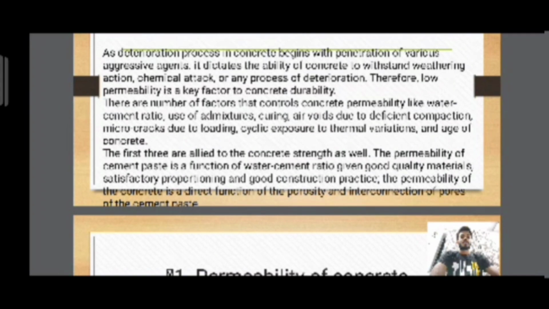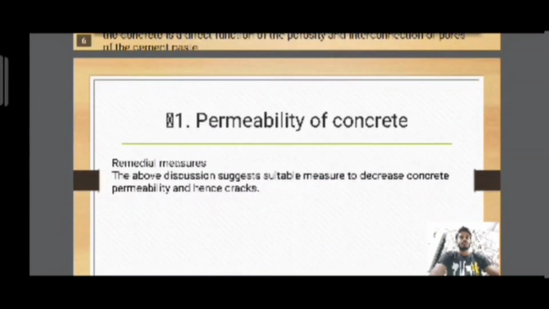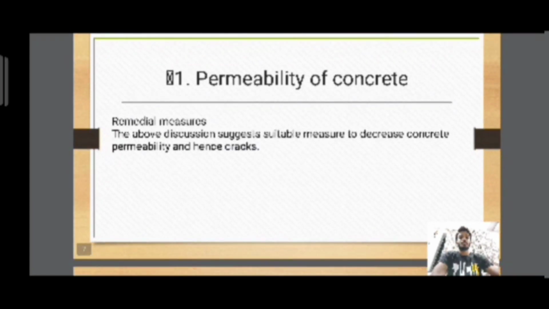The permeability of cement paste is a function of water-cement ratio, given good quality material, satisfactory proportioning, and good construction practice. The permeability of the concrete is a direct function of the porosity and interconnection of pores of the cement paste. Permeability of concrete, remedial measures. The above discussion suggests suitable measures to decrease concrete permeability and hence cracks.